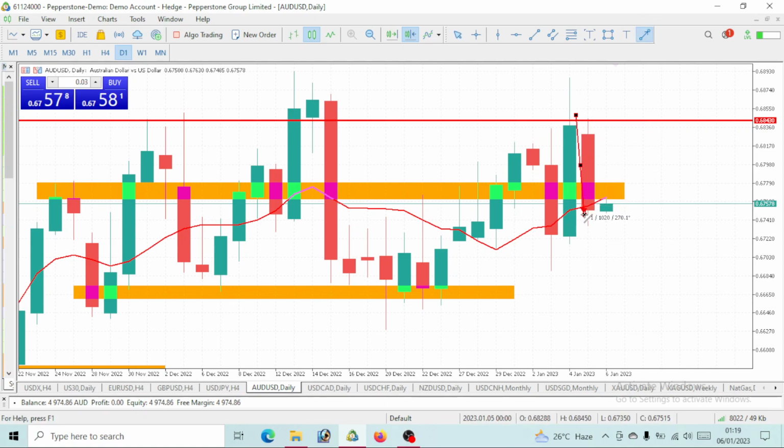You can see that this price opened and closed bearish for yesterday. So today I also believe that we will have a bearish move. That is what I think. So if in case we don't have it, then fine. But I believe we would have that bearish move for today.